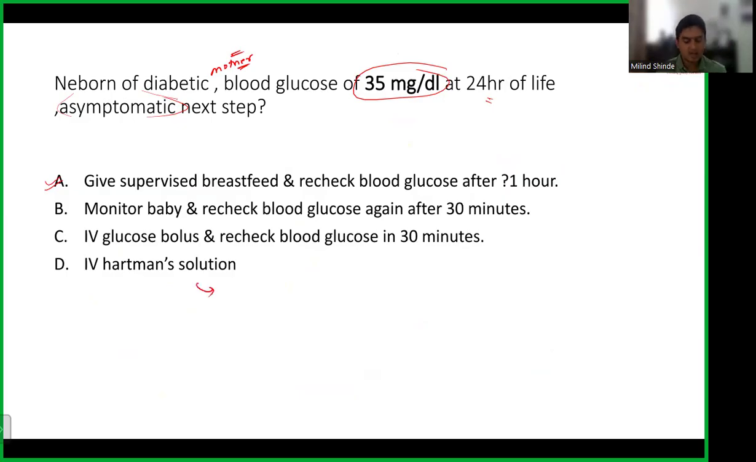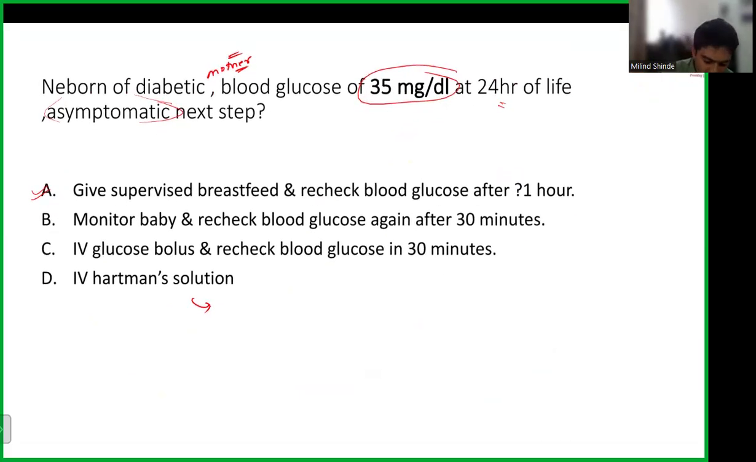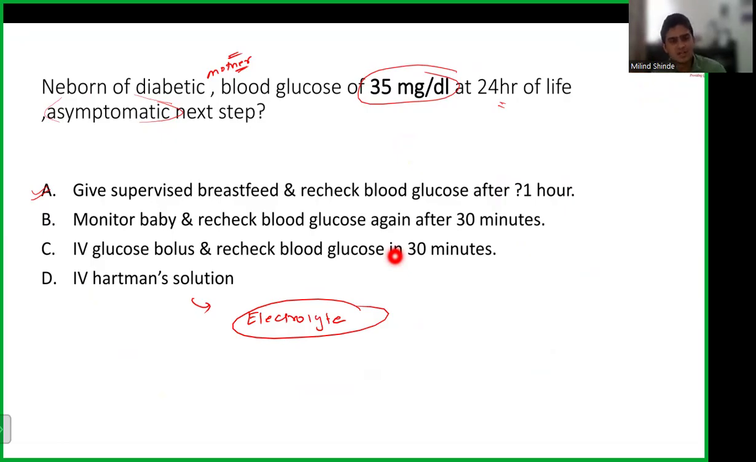The last option, Hartmann's solution, they have written it just to mess with you. It has nothing to do with glucose. This is just an electrolyte solution. It is used in burns. In patients of burns, we use this solution. Whenever you have severe diarrhea, fluid loss or burns, we use this solution. Sometimes when you can't reach the answer, your brain usually picks up the fancy answer, and a lot of students might have made this mistake. Okay. So this question was easy. That is how you reach the answer.